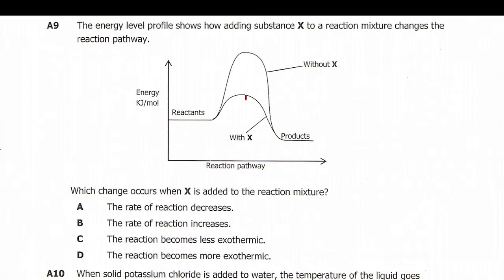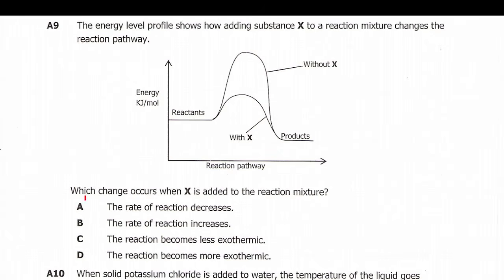So we have this barrier here, we call it the activation energy barrier. The reactants have to overcome this activation energy barrier to be converted into products without the X. But where the X is added to the mixture, the reactants will use the smaller activation energy barrier to go to products. So what is X actually? It's a catalyst, and a catalyst is a substance that is added to a reaction to speed it up.